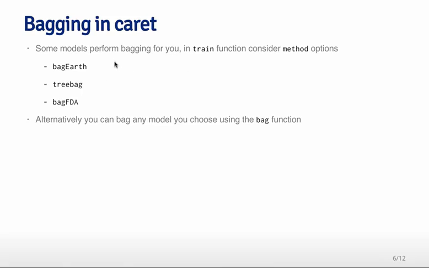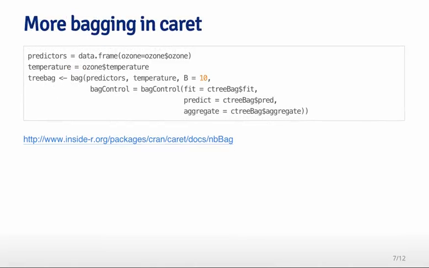In the caret package, there are some models that already perform bagging for you. So if you're using the train function, you can set method to be bagEarth, treebag, or bagFDA, and those are specific bagged models that the caret package will fit for you.